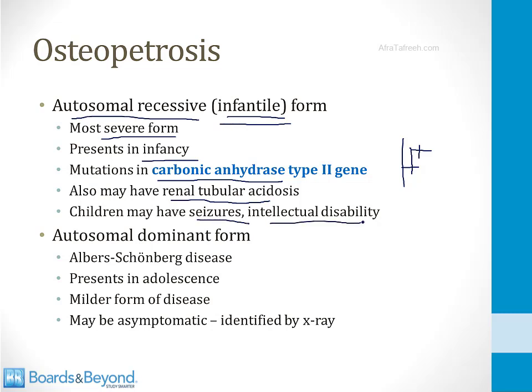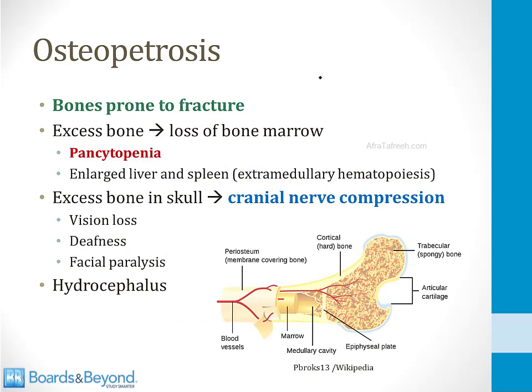And then, as I said before, this is a very severe disorder, so these children also can have seizures and intellectual disability. There's also an autosomal dominant form, which is called Albers-Schonberg disease. This can present in adolescence. It's a milder form of the disease, and sometimes it's asymptomatic, and it's identified because an X-ray is done for another reason, and evidence of osteopetrosis is found. You might think that in osteopetrosis, because the bones are thick, they would be super strong and never break, but this turns out not to be the case. The bones in osteopetrosis are prone to fracture.